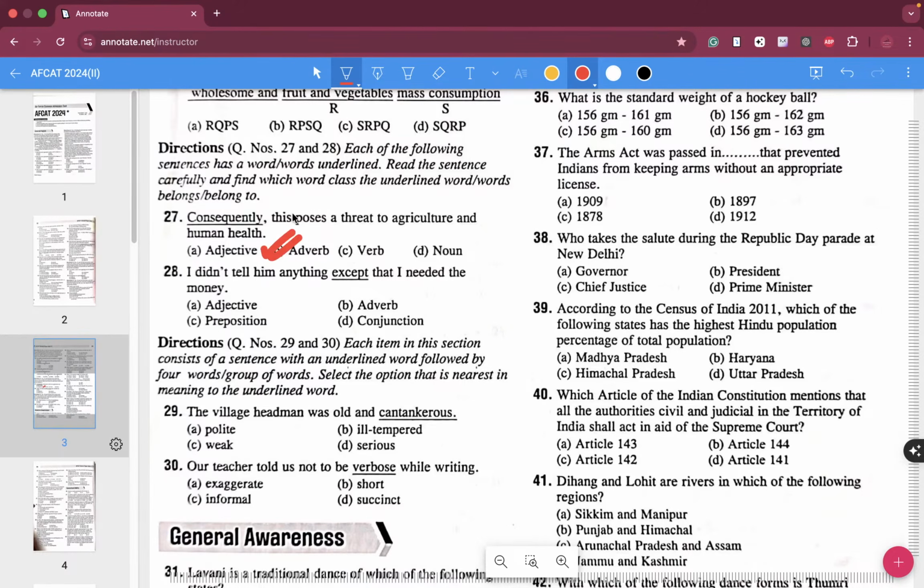Question number 28. What do you guys think about question number 28 here?